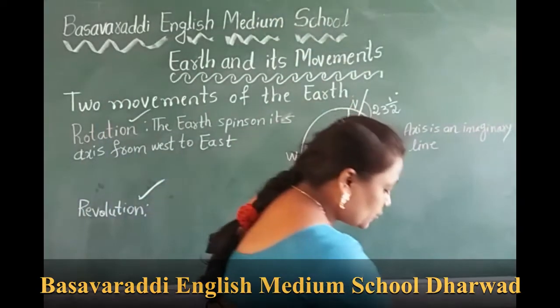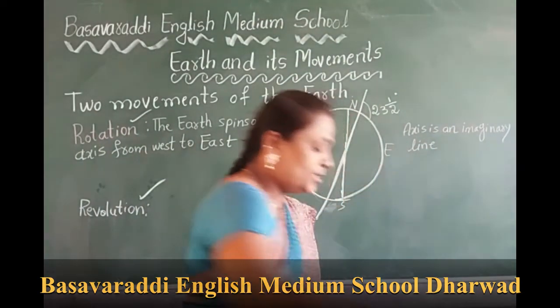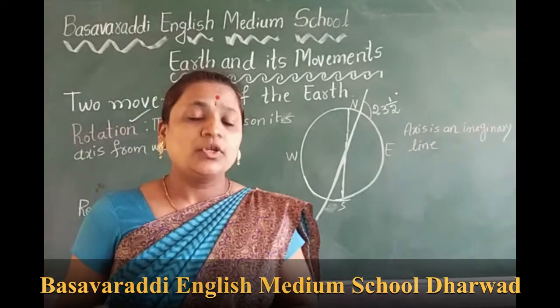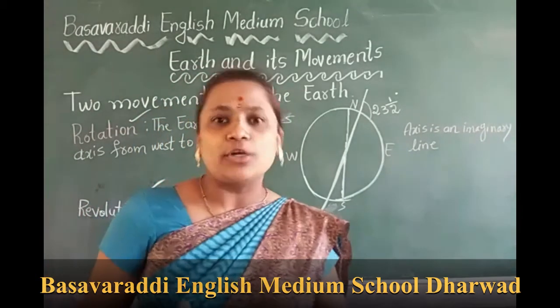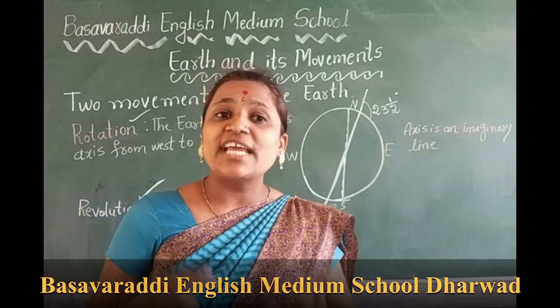For a complete one rotation, how much time?